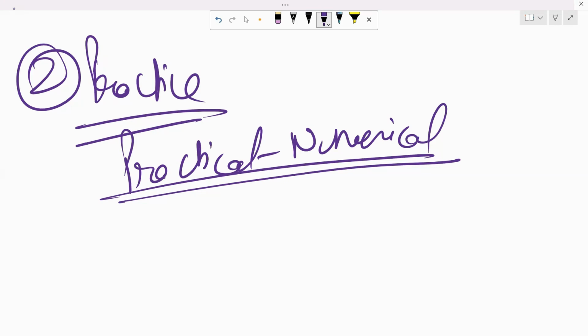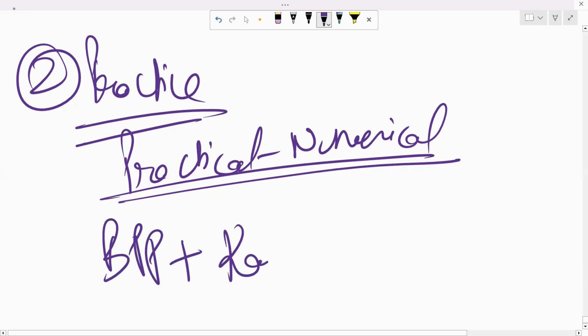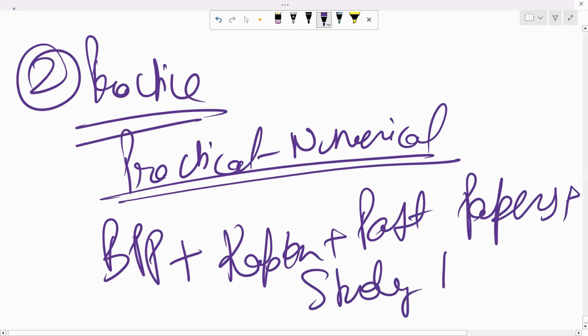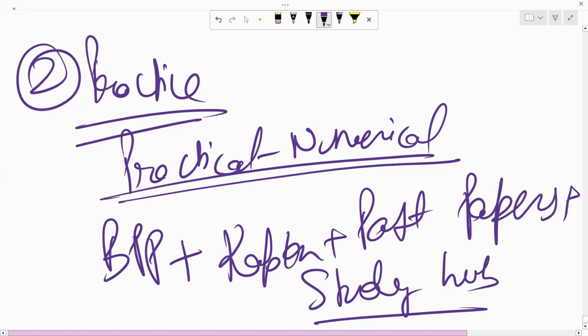So now, ma'am, where should I do the practice from? Your BPP kits plus your Kaplan kits plus your past papers, plus you can also go on to the study hub. But I think that this should be the last option, once you're done with all of the practices. So firstly, your BPP, Kaplan and past papers should be our priority for the practice. And then you can go on to your study hub.